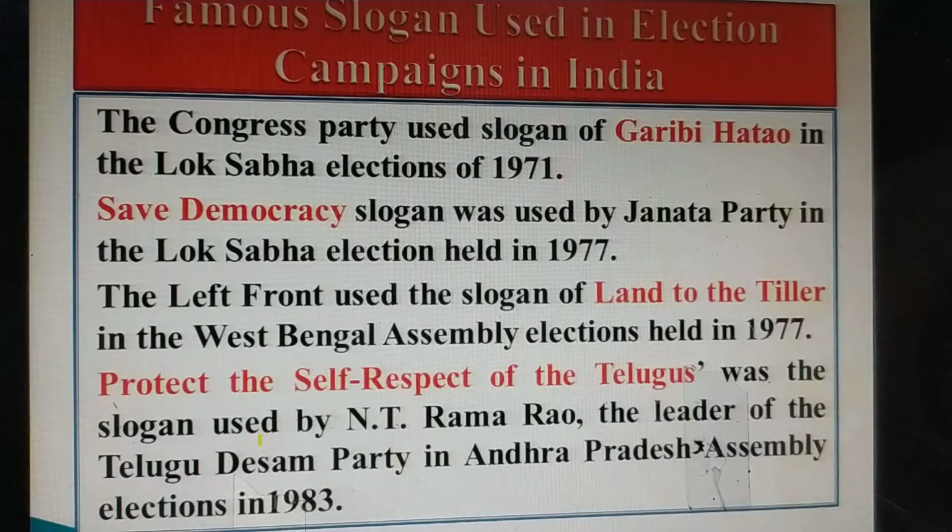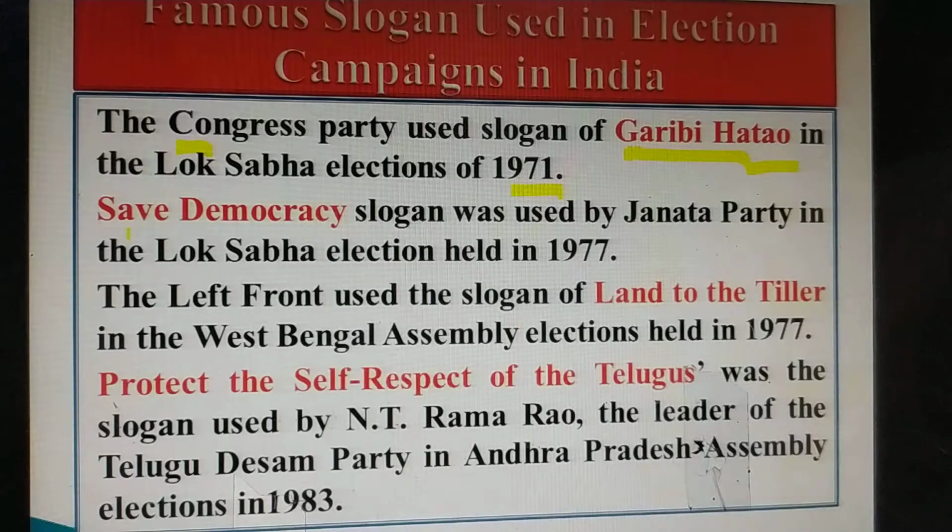The first famous slogan is Garibi Hatao, meaning removal of poverty. This slogan was used by the Congress party in the Lok Sabha elections of 1971. The then Prime Minister used this slogan.